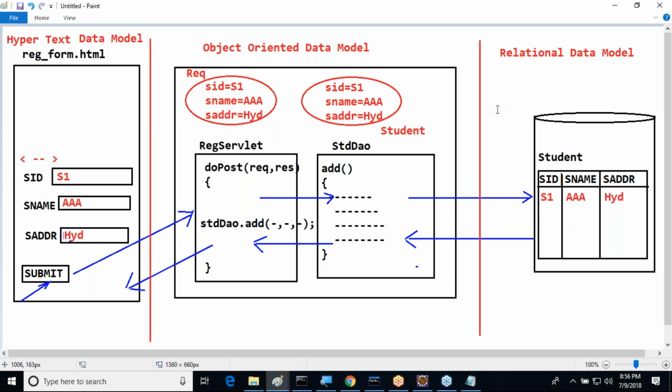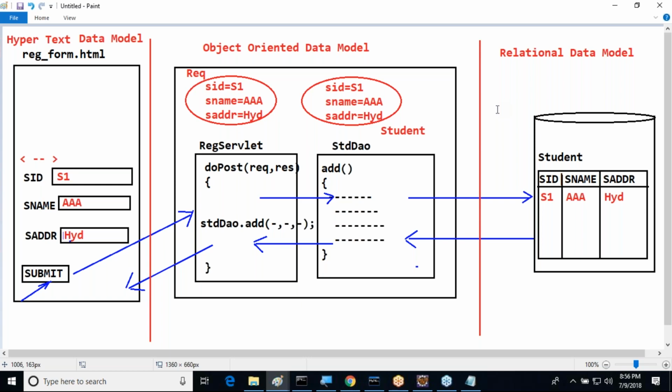So two different models are available in our enterprise application. Two different models have their own approaches to represent data. One approach is not the same as another approach. So definitely some mismatches are available between both the approaches. Some different features are available in both the approaches. The different features are nothing but mismatches between different approaches.